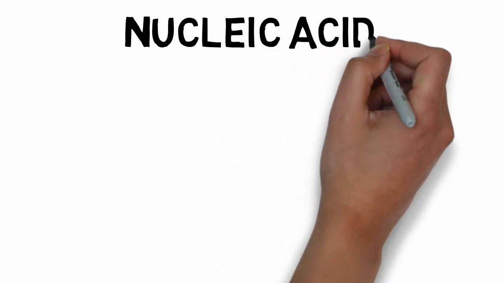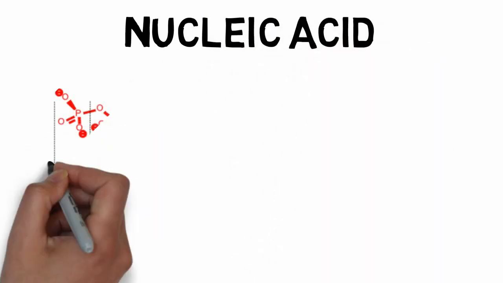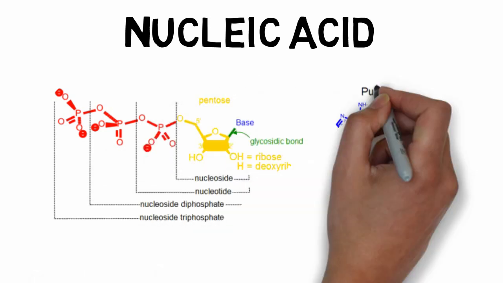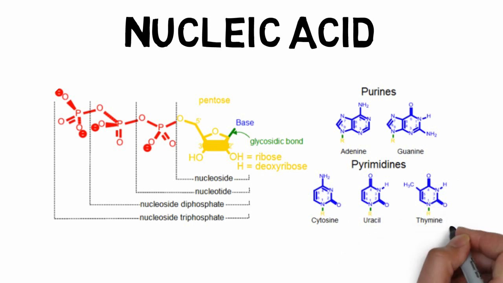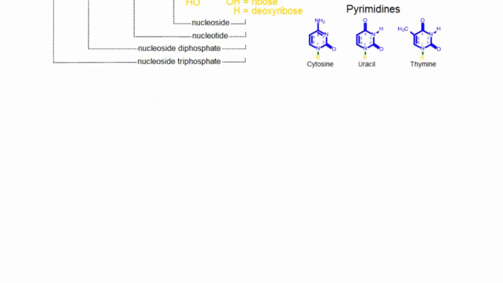Now coming to another point, the nucleic acid. I am mentioning the nucleic acid because this is the most important one. The nucleic acid is composed of nucleosides as well as nucleotides. So what is a nucleoside? A pentose sugar along with a base is known as a nucleoside. When a phosphate group binds to the nucleoside, it is considered a nucleotide. If there are 2 phosphate groups, it is known as a nucleoside diphosphate, and if there are 3 phosphate groups, it is known as a nucleoside triphosphate, such as adenosine triphosphate.